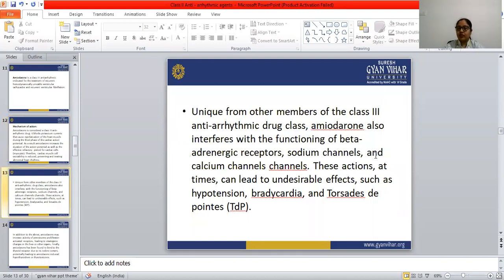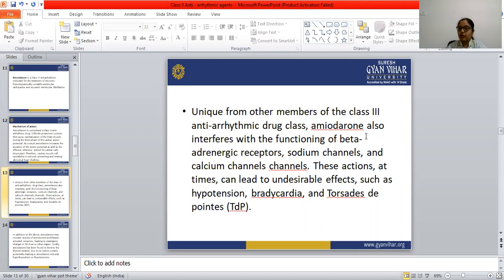Amiodarone is unique from other members of the class 3 antiarrhythmic drug class. Amiodarone also interferes with the functioning of the beta adrenergic receptors, sodium channels, and calcium channels. It comes under the category of potassium channel blockers, or repolarization prolongators, but it also interferes with these three categories of drugs, which are also antiarrhythmic drug targets.